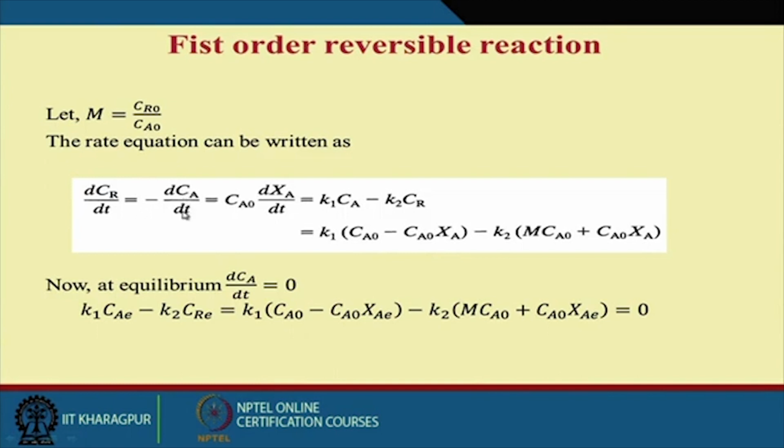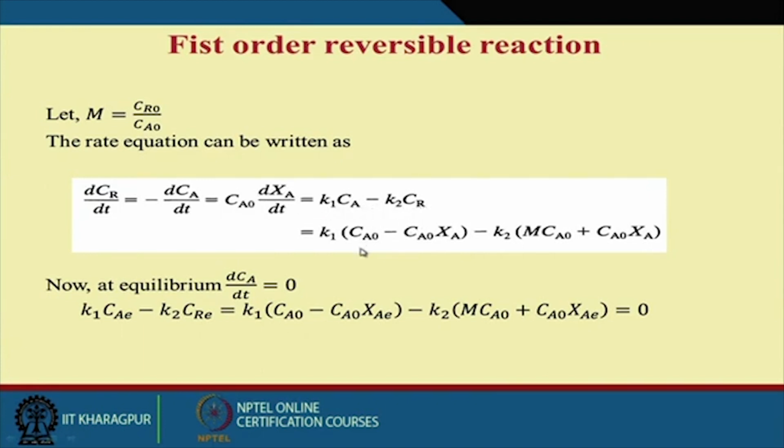The rate of substrate degradation. This is equal to, I can write Ca0, because what is Ca? Ca is the concentration of substrate at any time t. At any time t, if the conversion is Xa, then this will be nothing but Ca0 into Xa. But Ca0 is constant, so that will come out here, and so your equation will be dXa by dt. This is equal to K1 into Ca minus K2 into Cr.